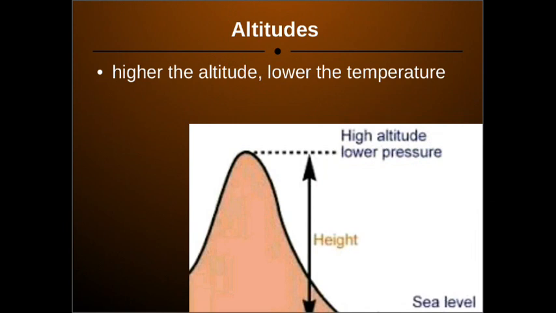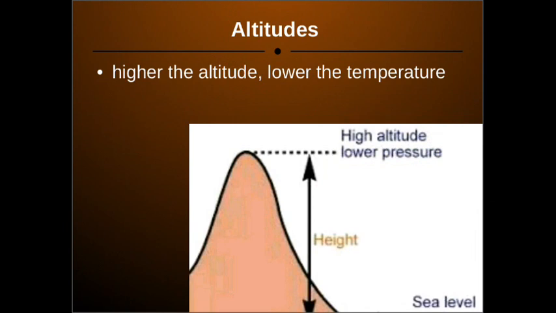So the higher the altitude is, the colder the temperature will be. If the temperature is low in that particular area, it again controls the climate of that particular region. Remember that among the elements, the first element I told you was temperature, right? So in a high altitude, the low temperature again controls the climate of that area.